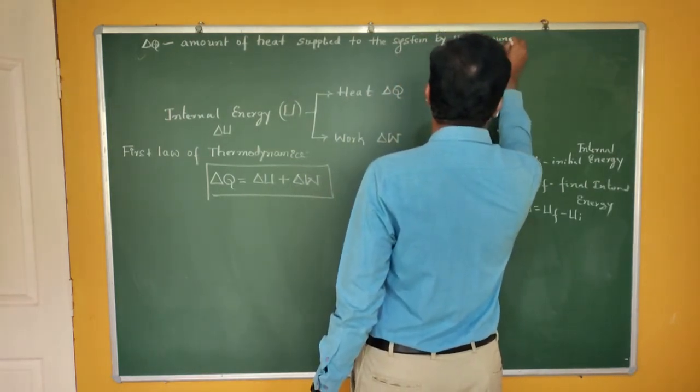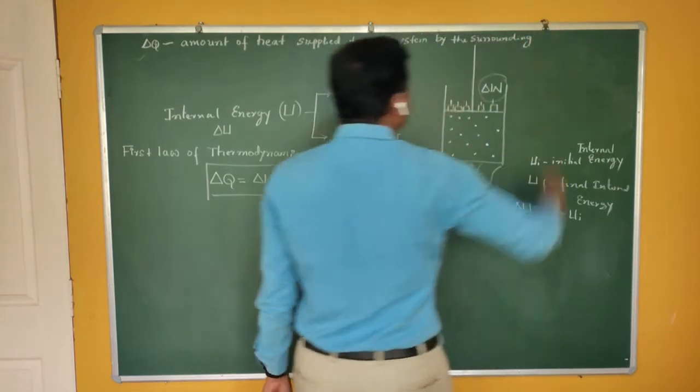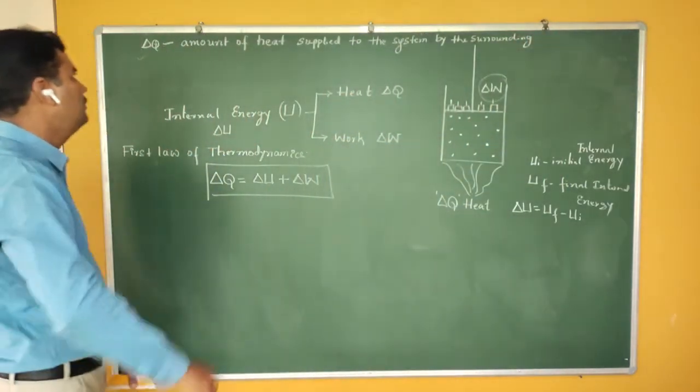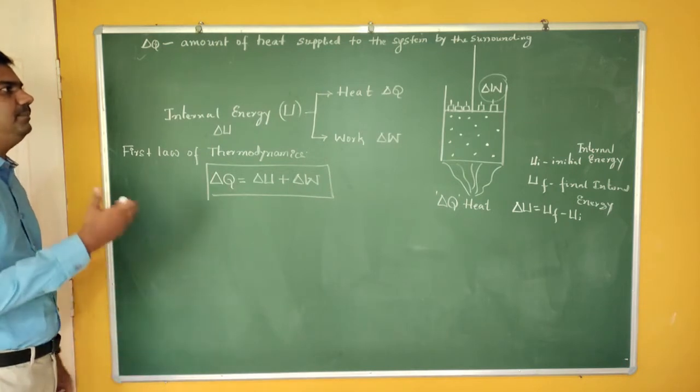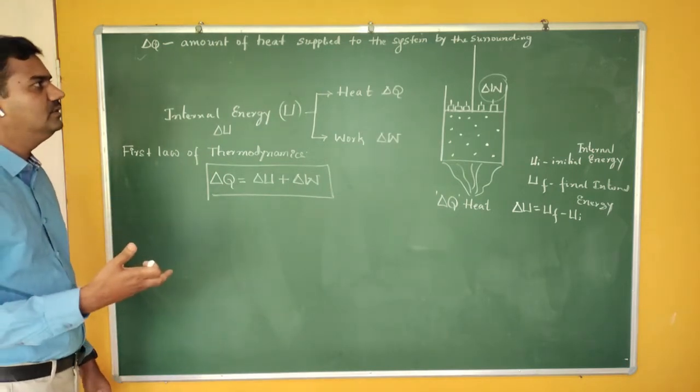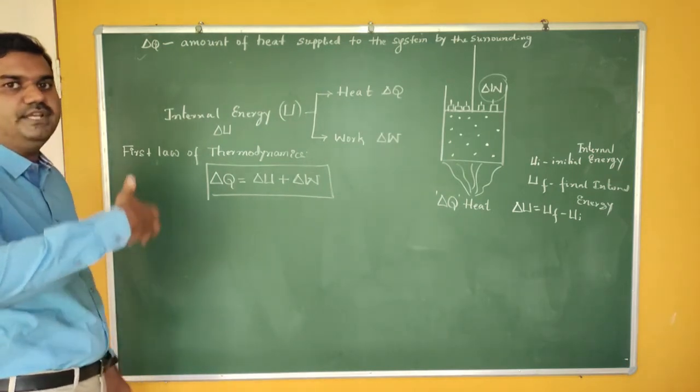The reverse may also be true. It is the amount of heat supplied by the system to the surrounding.